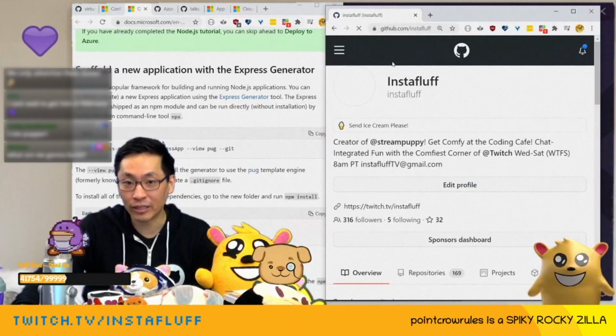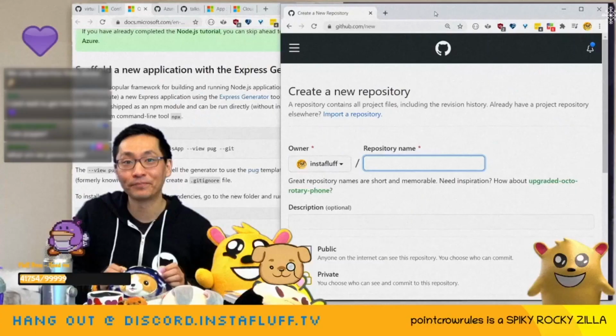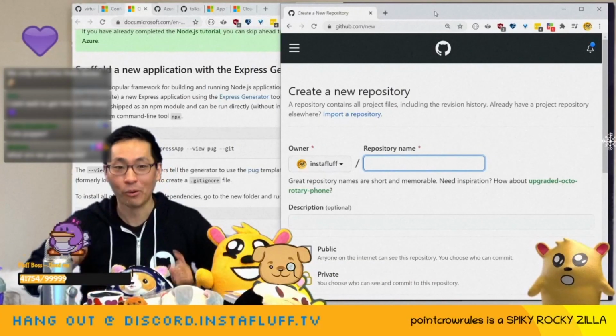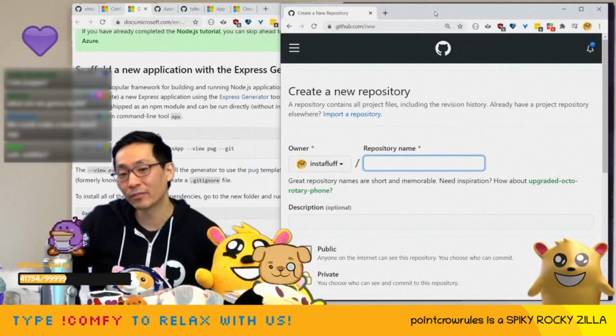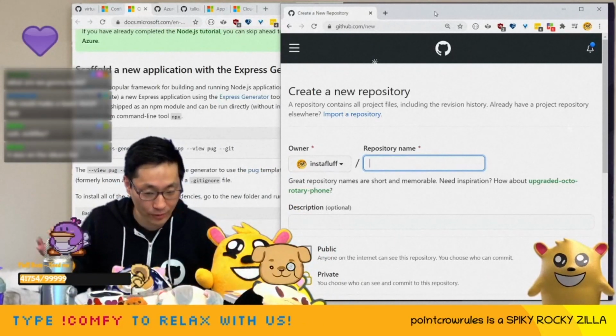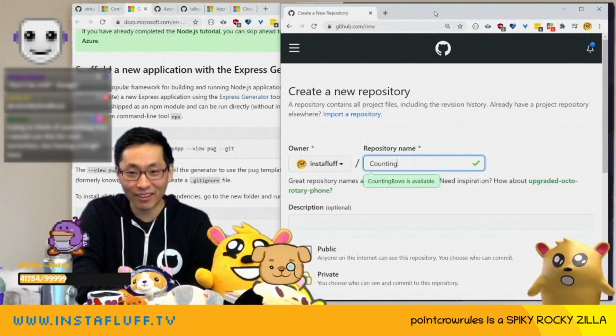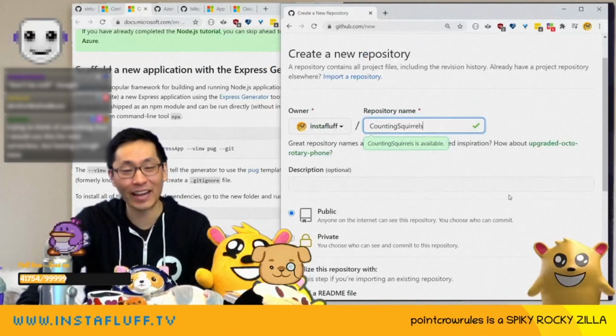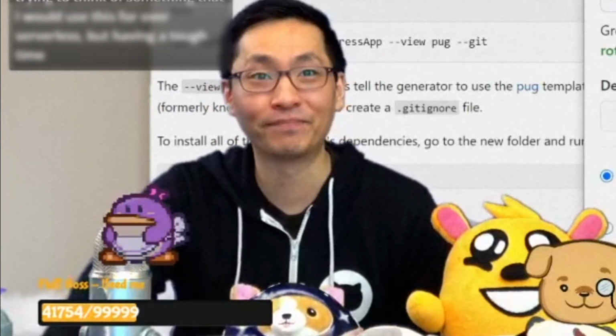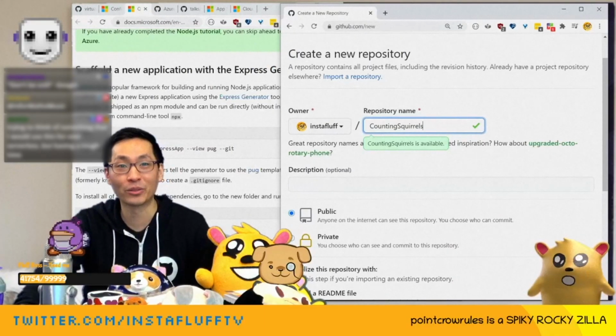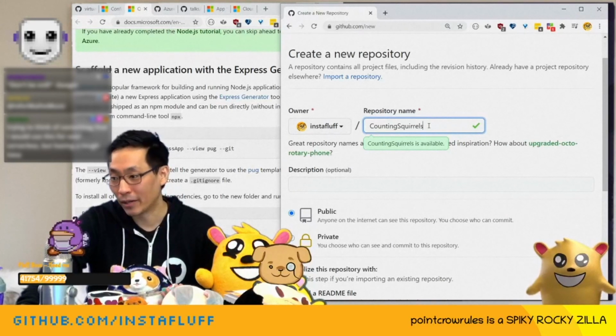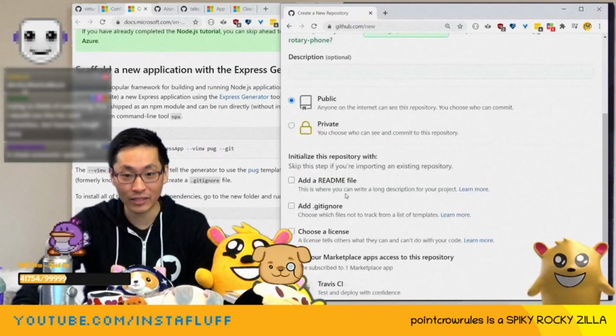Let's create a repository. What should we create today? We need any sort of app service idea that we want. What if we had a squirrel counting API and put it on App Service? Why don't we do that? What if we did something pretty useful, simple but useful? Let's call it counting squirrels. We'll make a service where you can create any sort of named counter you want and then just count it up and up and up. I think that would be great. We can bet on things like how many squirrels you'll have. Then we can also make a web page out of it and make it really easy. So let's try it.